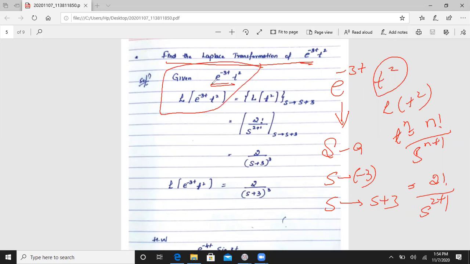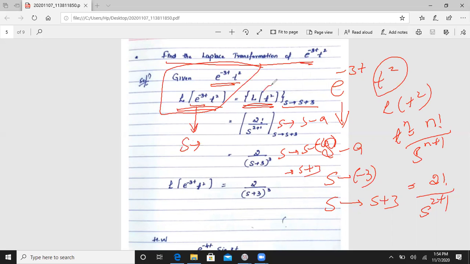Given, that is e to the power minus 3t into t square. So when we apply the Laplace transformation to this function, the Laplace transformation of e to the power minus 3t into t square, okay, this becomes your s tends to, then the Laplace transformation of t square is our function, and this s tends to s plus 3. It is s minus a is our resultant value, so s tends to s minus of minus 3 is there, that becomes s plus 3.